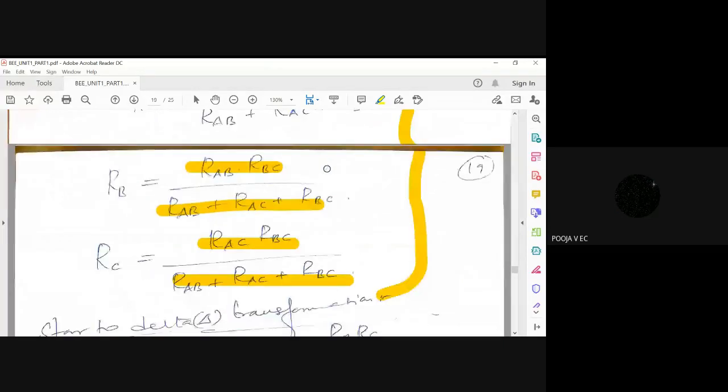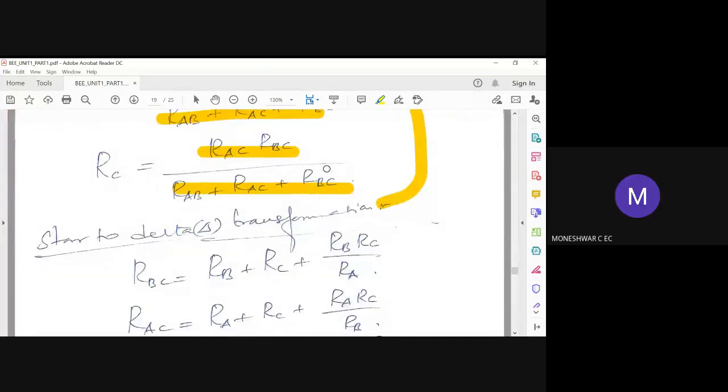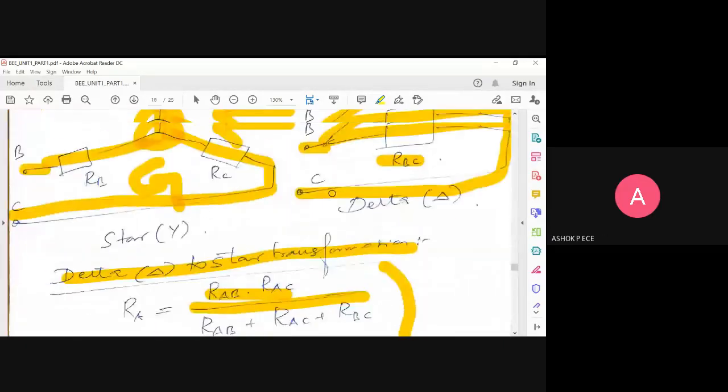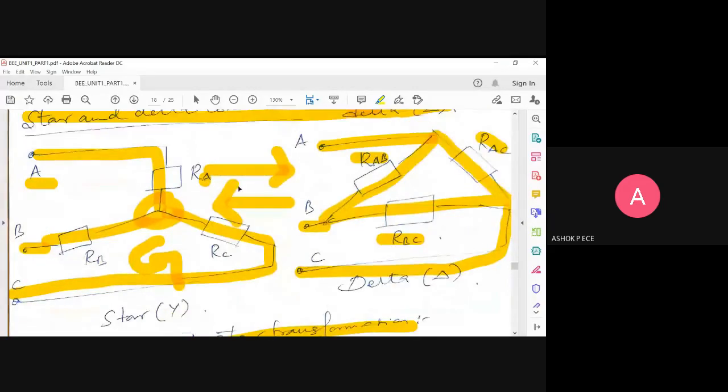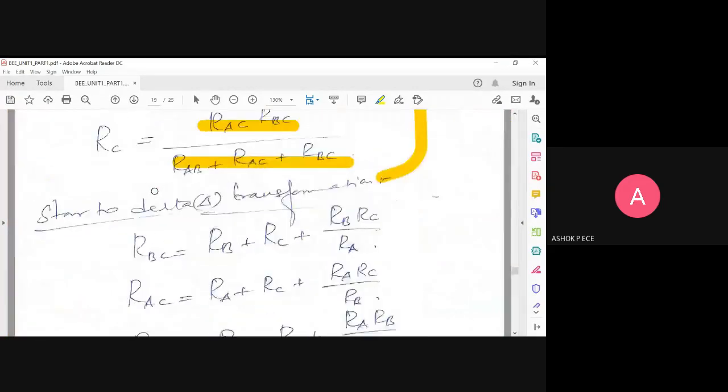Yes, sir. Now the reverse, star to delta. RA, RB, RC are known to you, and I'm going to find RAB, RBC, and RAC. Now see here, I'll show you the first formula.